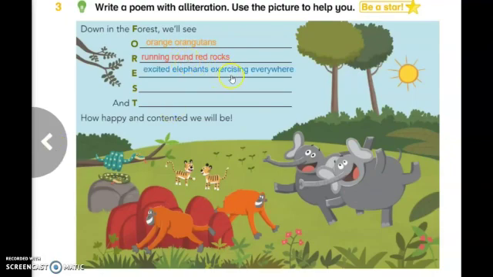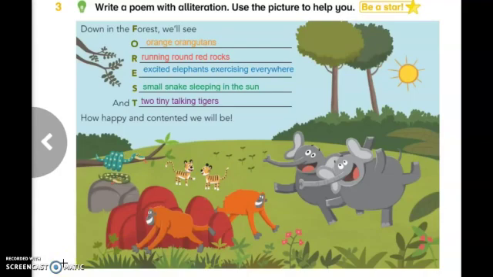Excited elephants exercising everywhere. Now we have to write words that begin with a sound like S. For example, small snakes. Look at these small snakes sleeping in the sun. And we have to end with words that begin with a sound like T. For example, two tiny talking tigers.